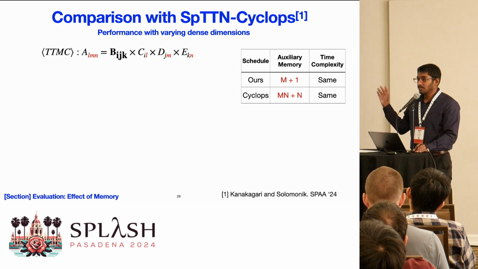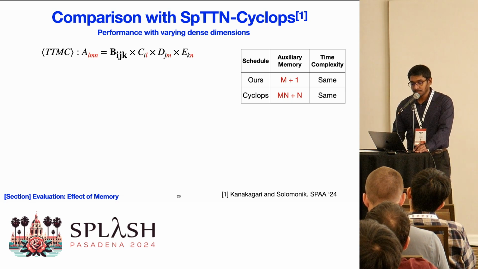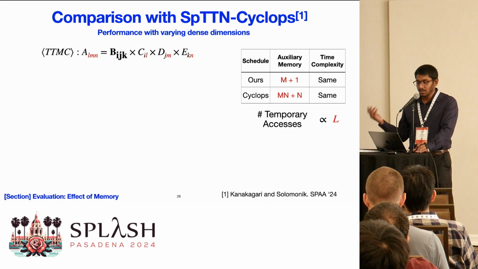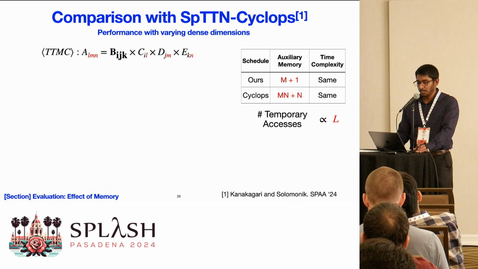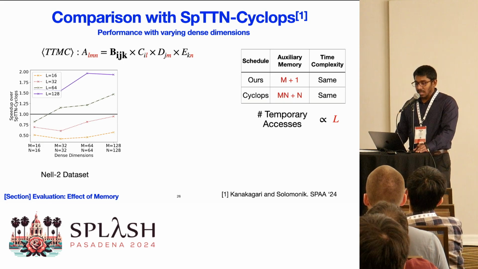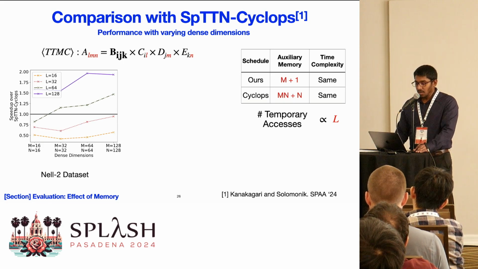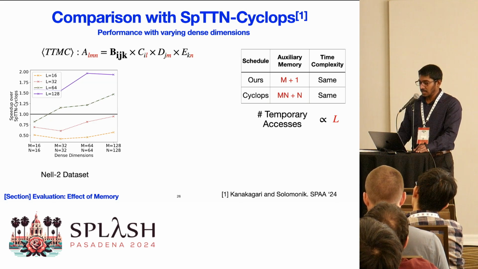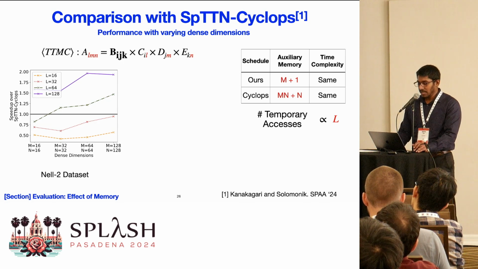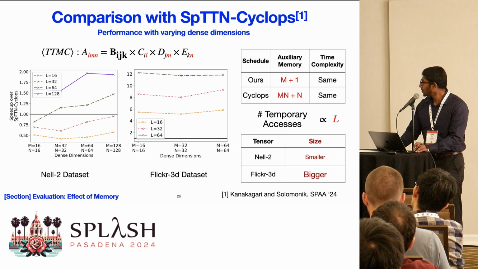In both the frameworks, the time complexity is the same. The number of accesses to these newly introduced temporary tensors is proportional to L. We see that Cyclops does well when the temporary tensors are small and they are not accessed frequently. But when they are large and accessed frequently, our framework does better.